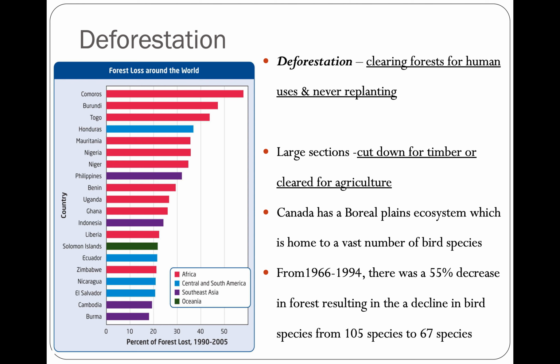Half of the bird species were gone because of deforestation. So that's just one example of how it can impact. We see how much forest was lost in this little graph down here, 1990 to 2005. We see the country listed on the left on the y-axis, and on the x-axis down here is the percent, going from 0% to 50. And then it's color-coded for the continent.